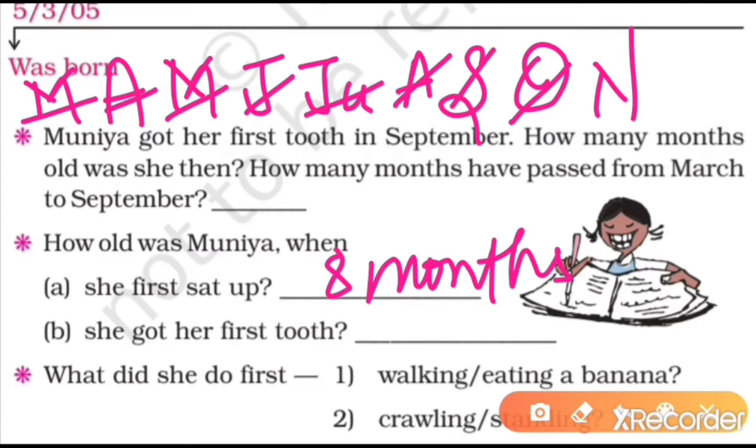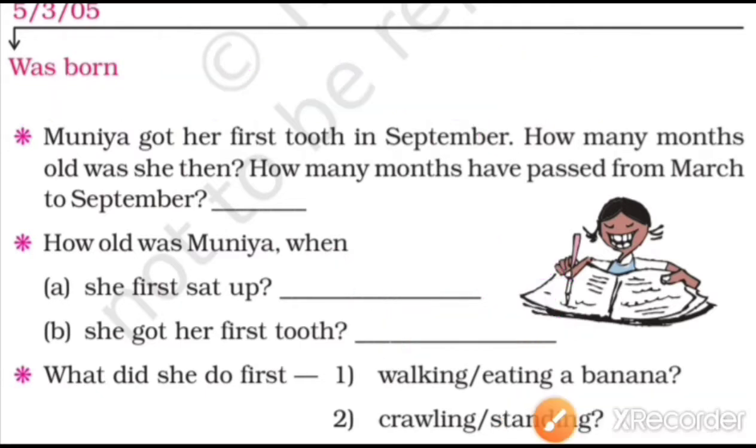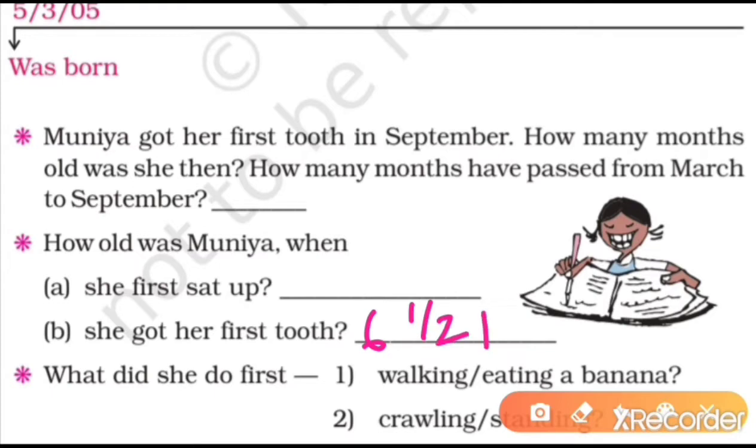Then after that the question is given, she got her first tooth. We had counted previously also 6 months and 15 days, means we will write 6 months or 6.5 months. Half month. Why am I writing half month? Because 15 days have passed.